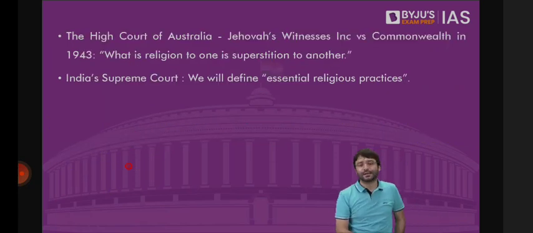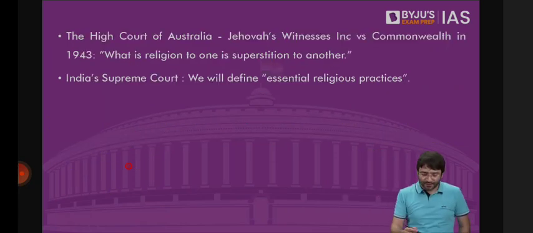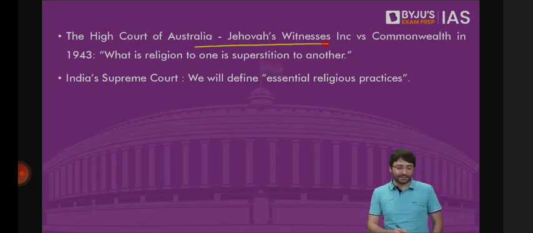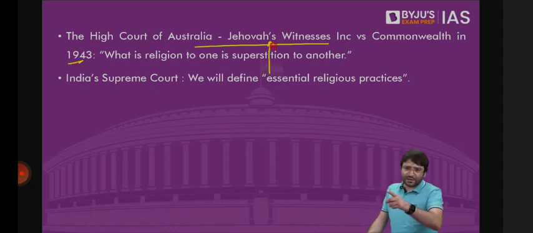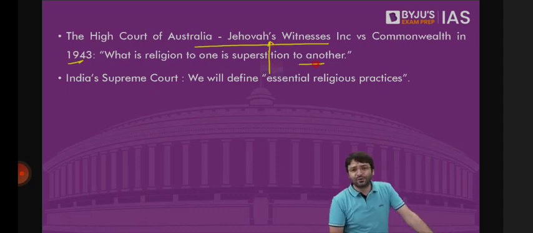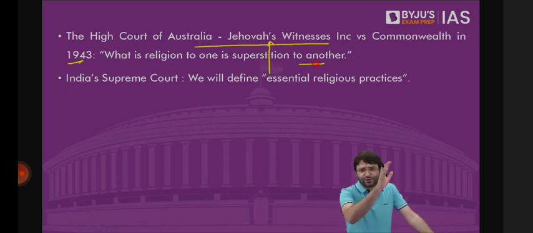There was a case in the Australian Supreme Court known as Jehovah's Witness versus Commonwealth in 1943. The court was asked to interfere in the practices of the Jehovah's, but the court refused. Court said, what is religion to somebody is superstition to another. We will not interfere in religious matters because you're free to decide what is good for you, what is bad for you, what is religion to you, what is not religious to you.